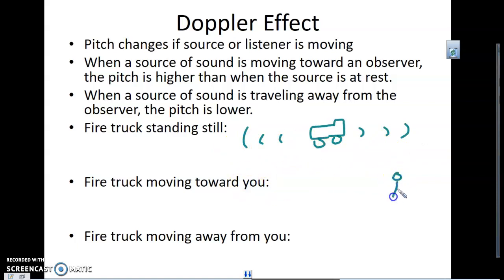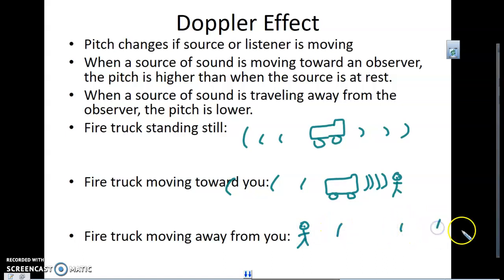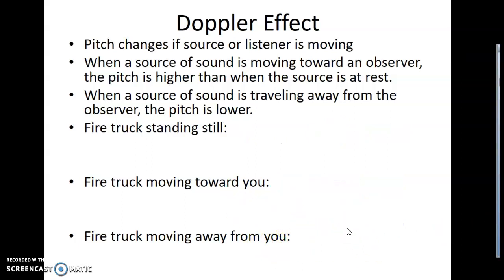However, if you're standing here and the fire truck is coming toward you, those waves are going to pile up, and they're going to spread out behind it. As it goes past you and the truck's moving away from you, you're going to experience the waves coming less and less at you.